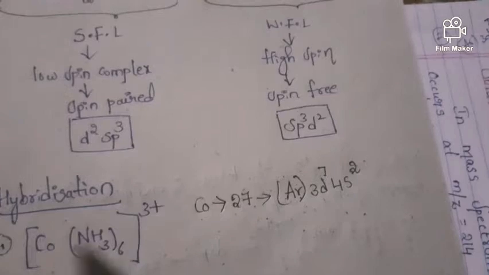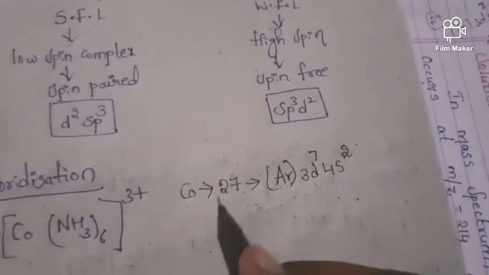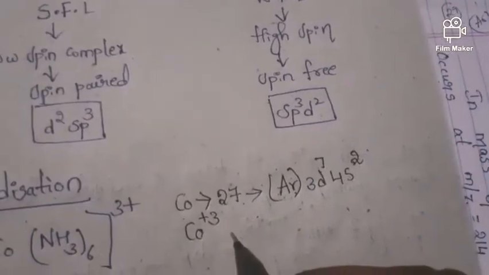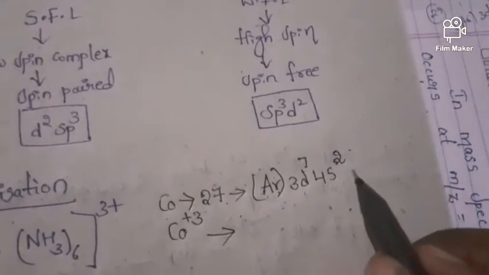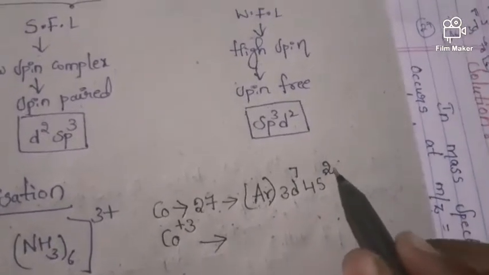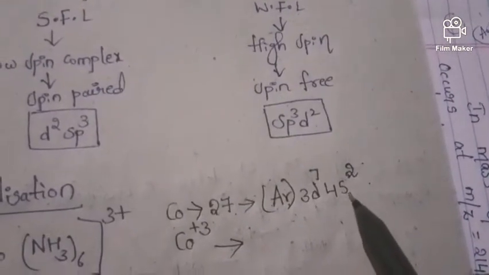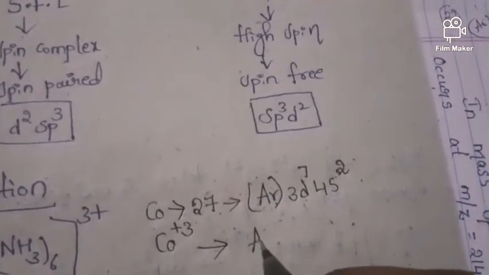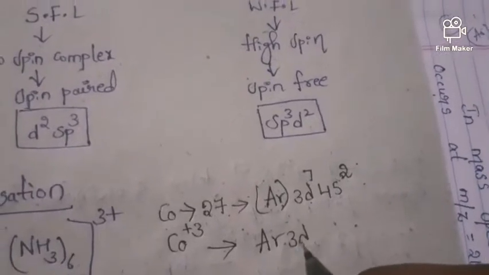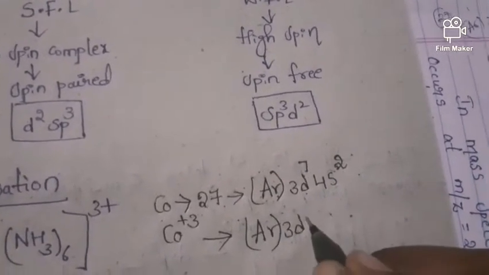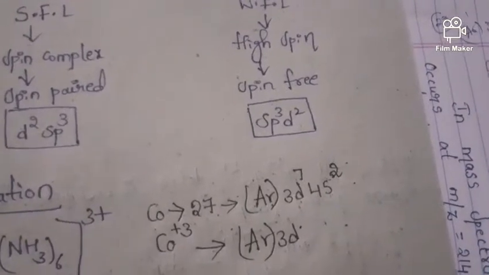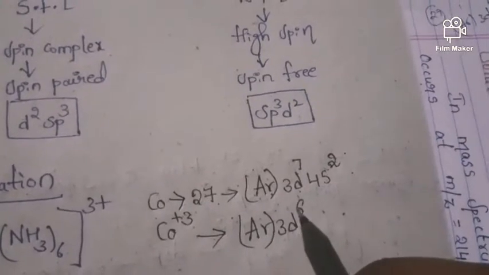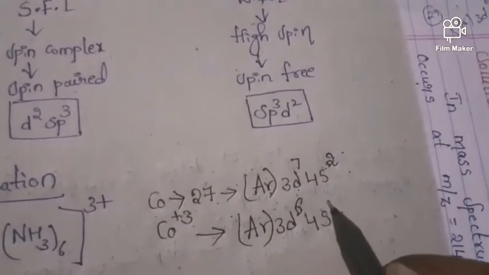Next, here the cobalt is in +3 oxidation state. That means here we have to remove 3 electrons: 2 electrons should be removed from the s orbital and 1 electron from the d orbital. Now it can be written like this: argon, 3d. We are removing 3 electrons because the cobalt is in +3 oxidation state, so here we will get 3d6, 4s0.